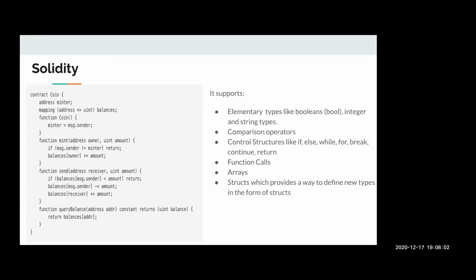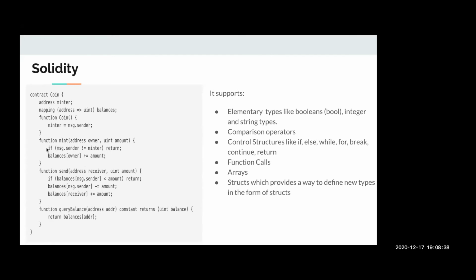Solidity supports different elementary types like Boolean, integer, or string, and it also has support for comparison operators and control structures like if, else, and do while loops. We can also internally invoke any other function through calls, and declare storage data structures like arrays, mappings, and structs. As we can see on the left side, there are particular conditions.